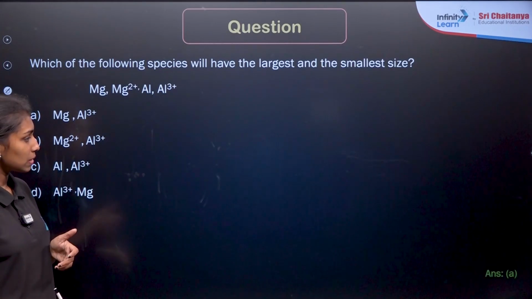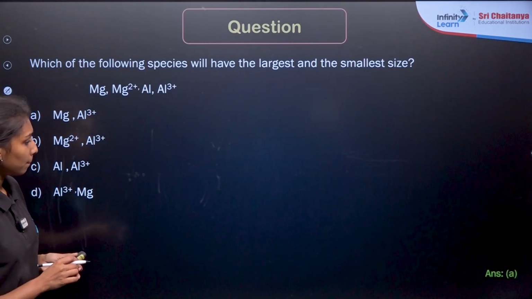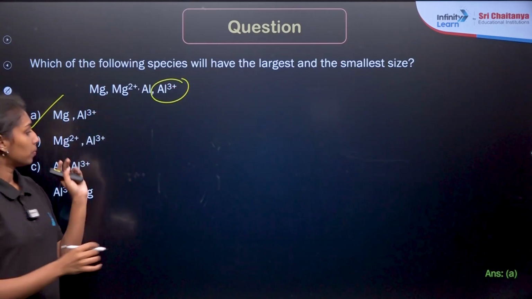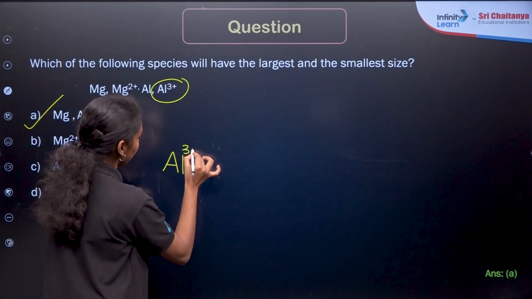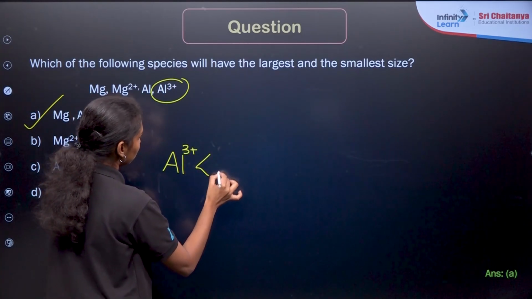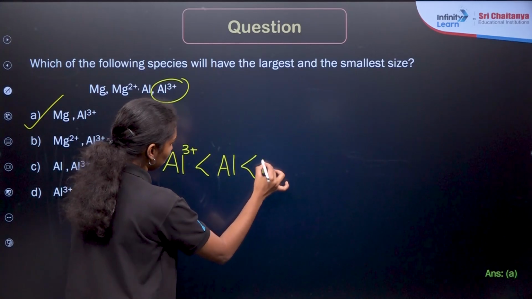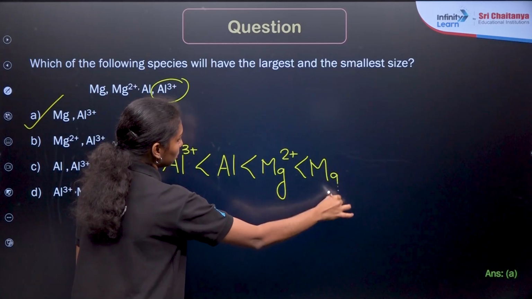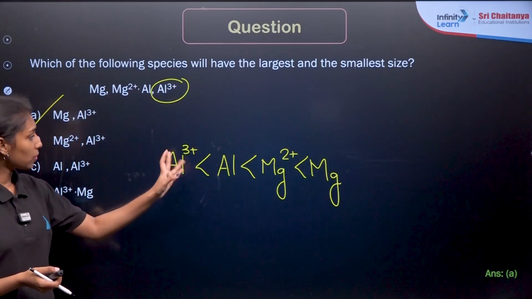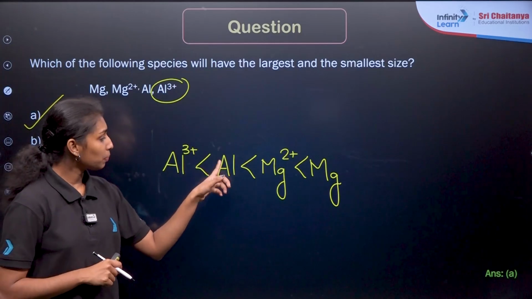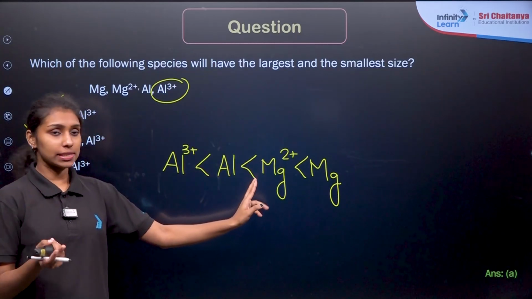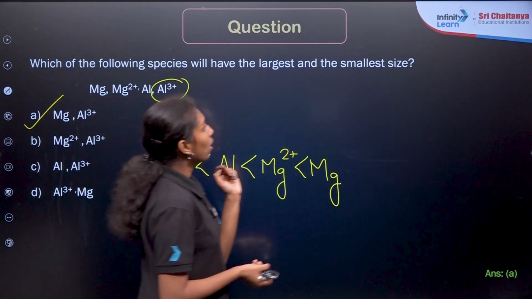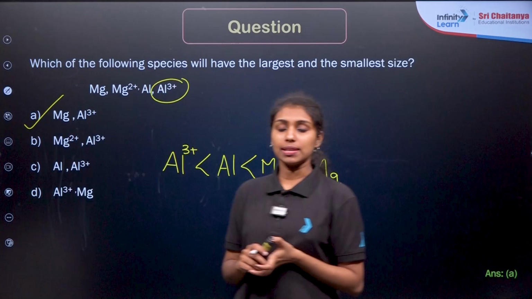So the order of radii is Al3 plus, then Al, then Mg2 plus, then Mg. Clear? Here 3 electrons are removed, so it has a very small size, and the parent atom is aluminum. Then Mg2 plus, where 2 electrons are removed, and the last one Mg. So the largest will be magnesium and the smallest will be Al3 plus, right? Option A will be our correct answer.